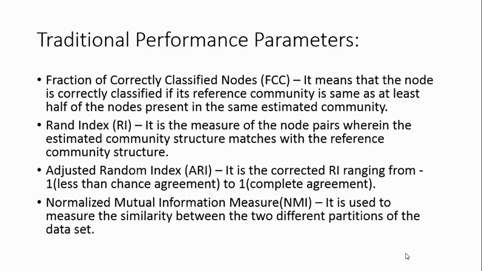Second, Rand index or RI. It is the measure of the node pairs wherein the estimated community structure matches with the reference community structure. Third, adjusted Rand index.